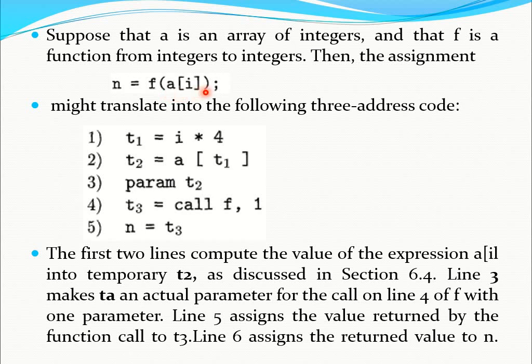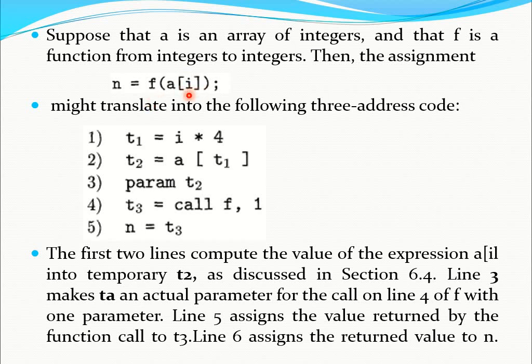Now we discuss how to generate the three address code for this particular function call. Here, whenever we want to pass some information into n, first we evaluate the a[i] value, and then this a[i] value is passed as an argument to the function f.